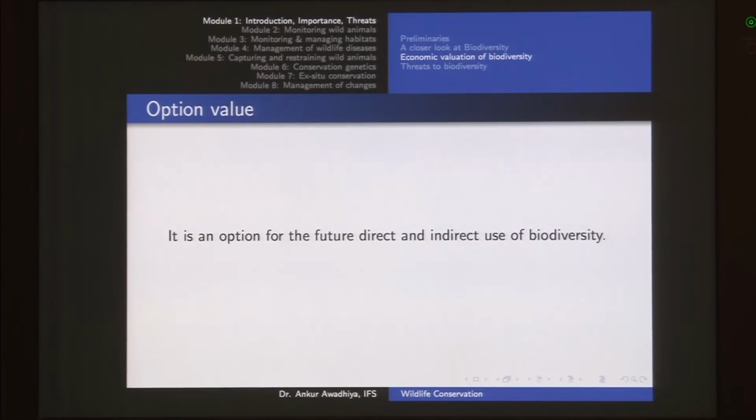Option value is when we considered the example of booking a flat. So I do not want to decide whether I should buy flat A or flat B, but at the same time I also want that both these options should be available to me after say 6 months. So I will pay some amount for these two things to be blocked for me, and that is known as option value. It is an option for the future direct and indirect use of biodiversity.